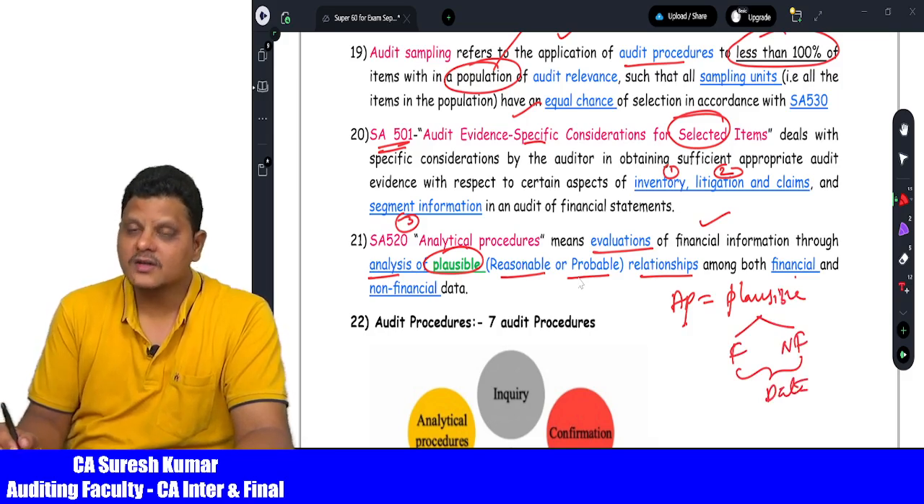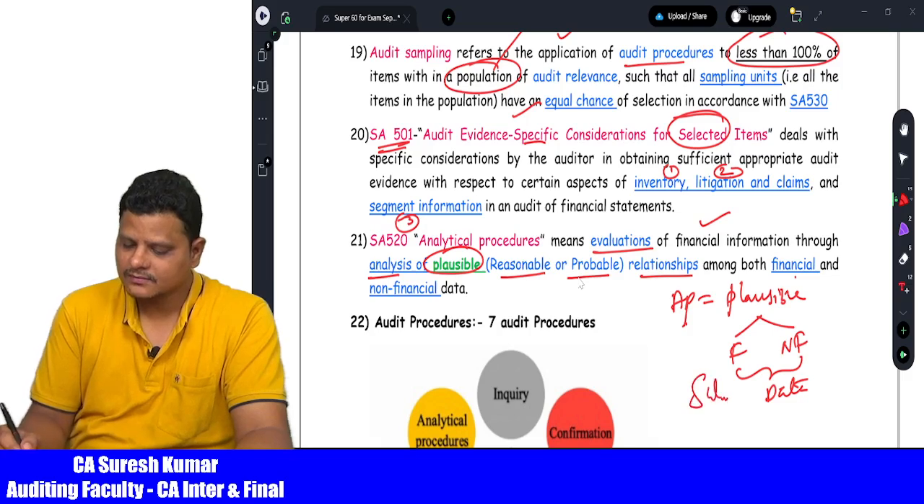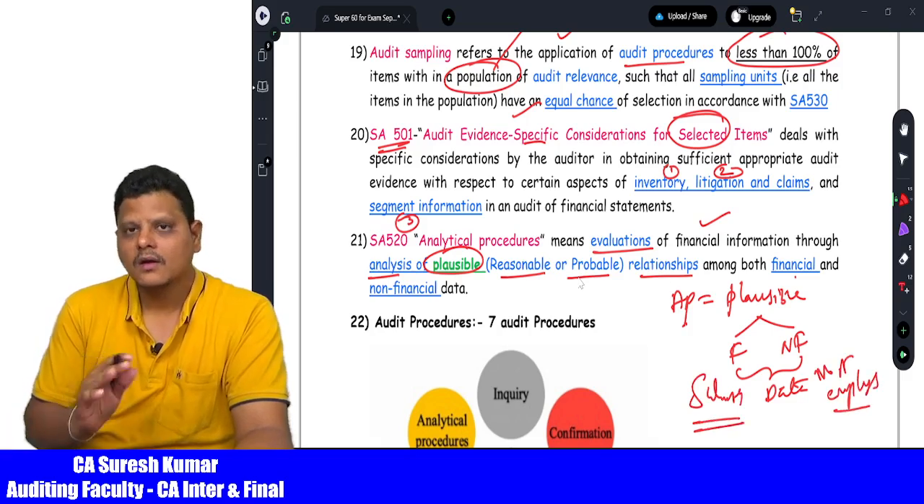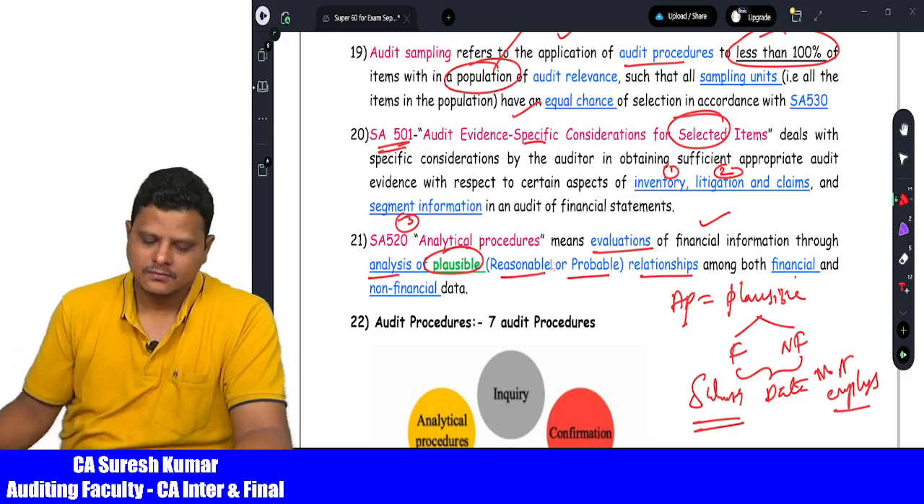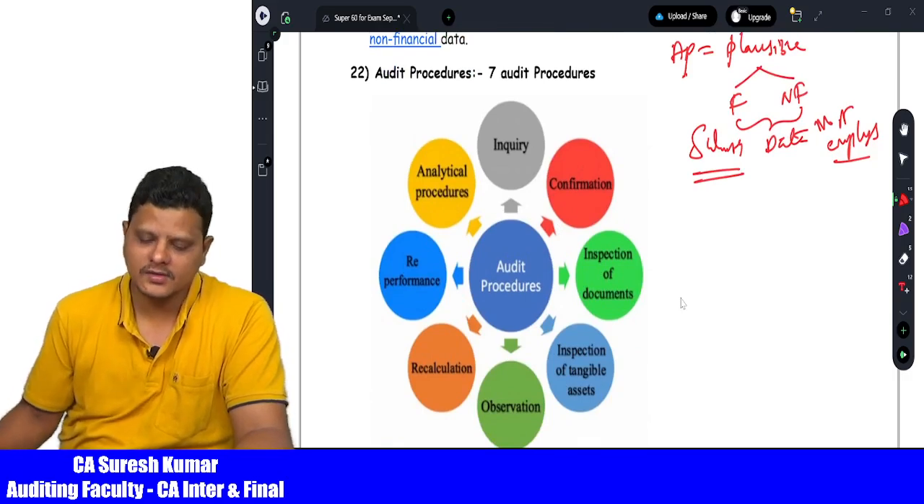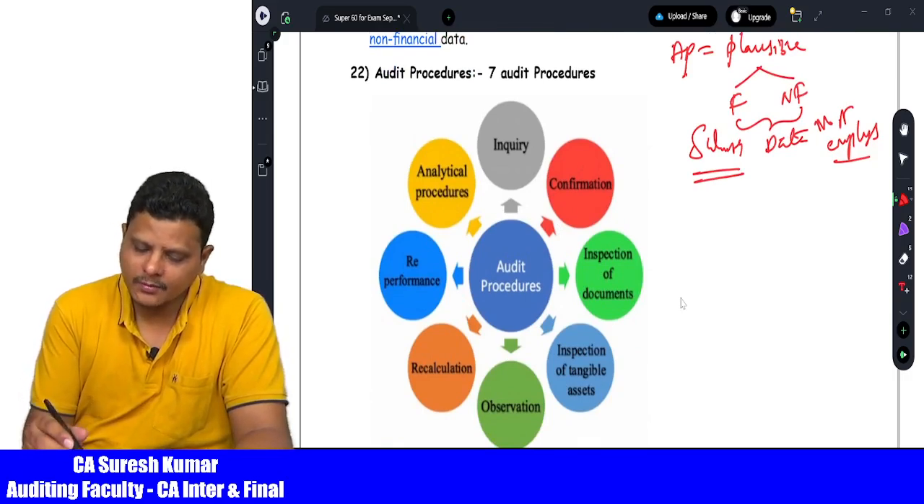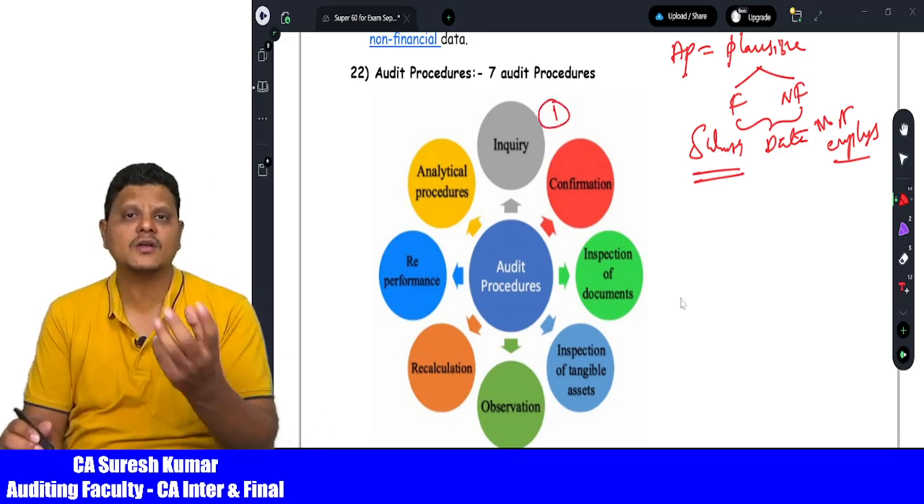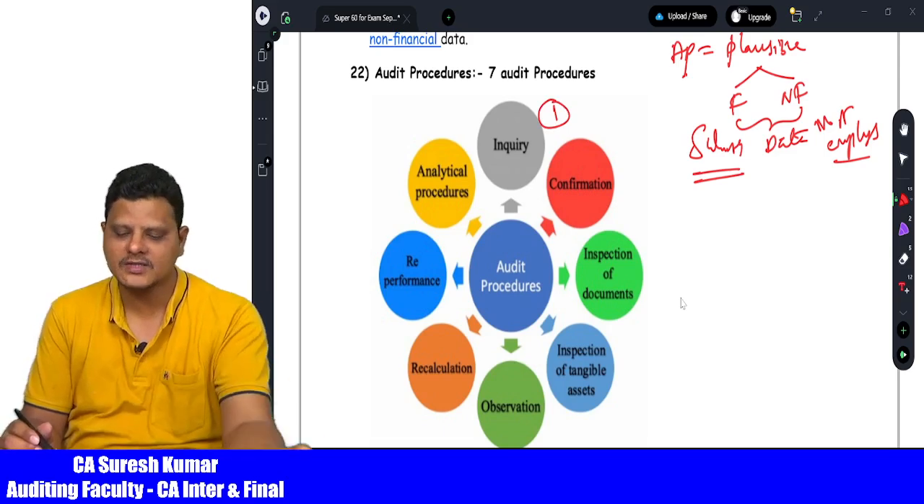So for example, financial means salaries, non-financial means number of employees. So both are reasonable to compare. Then comes to audit procedures. We have 7 audit procedures, very important for examination. So number 1 is about inquiry, which means asking questions. These procedures will be used by the auditor in order to get the information from the management.